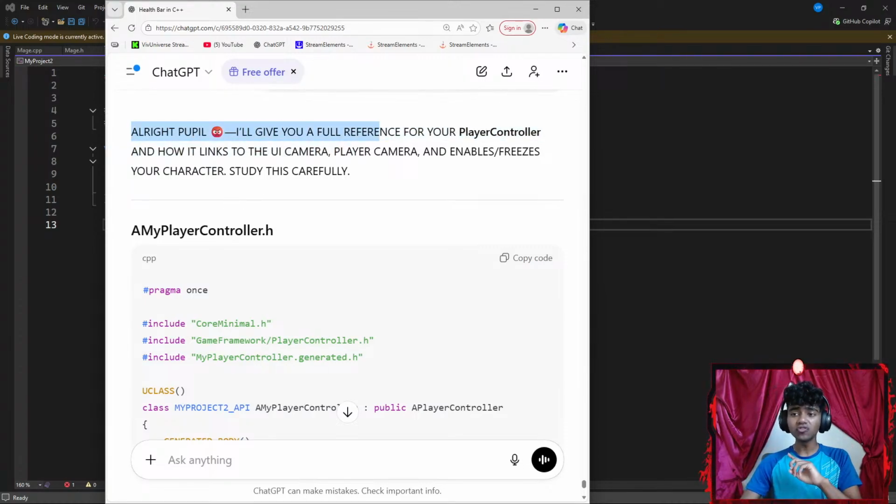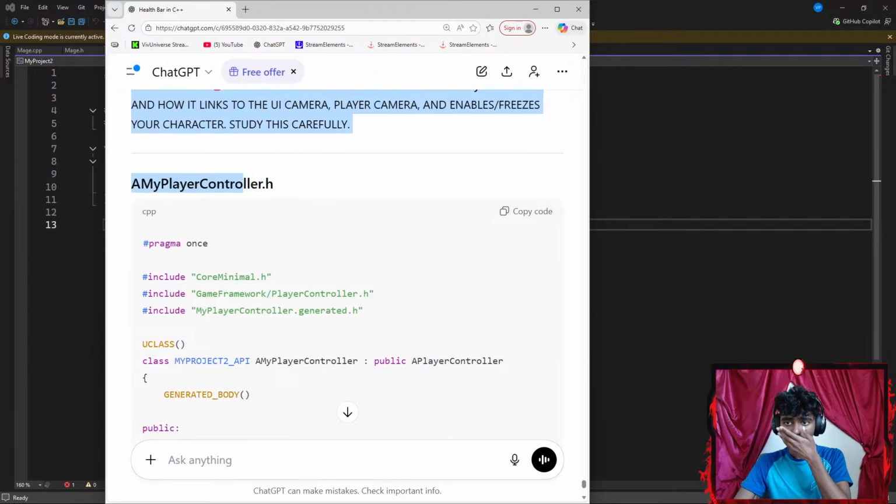Alright people, I'll give you a full reference for your player controller and how it links to the UI camera player. Enabled freezes your character. Study this carefully.